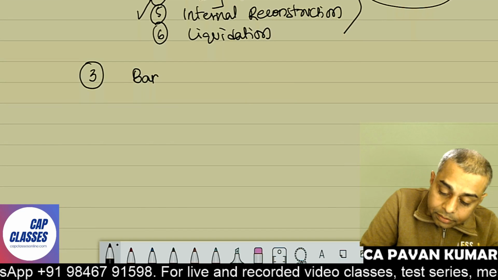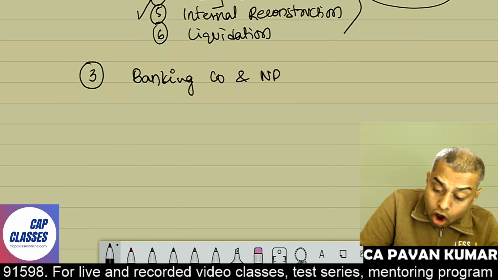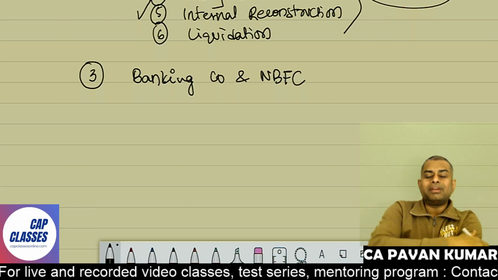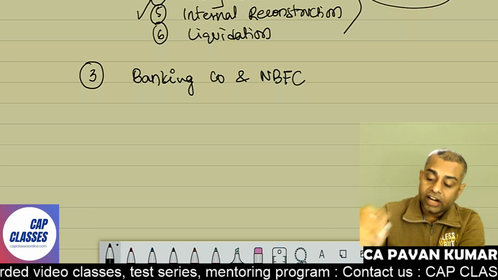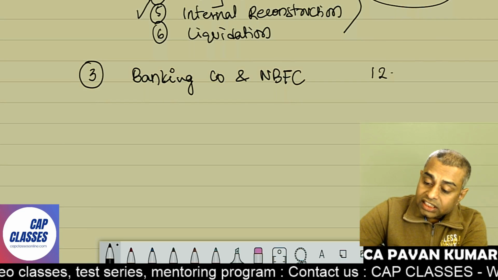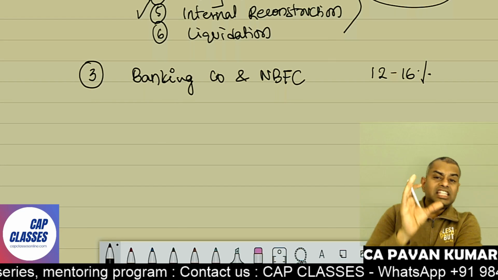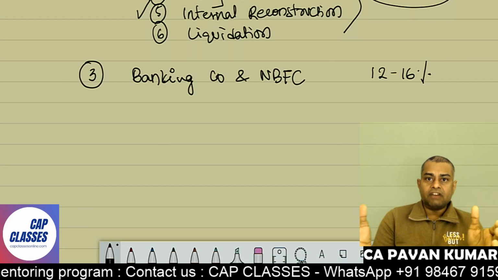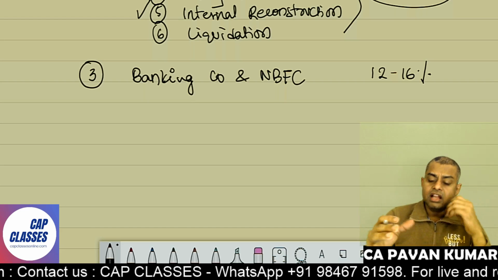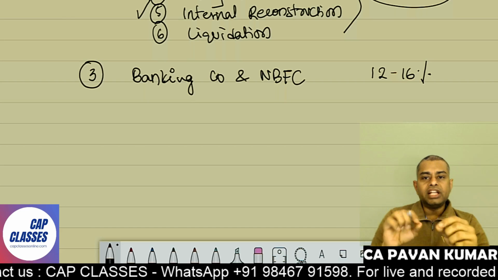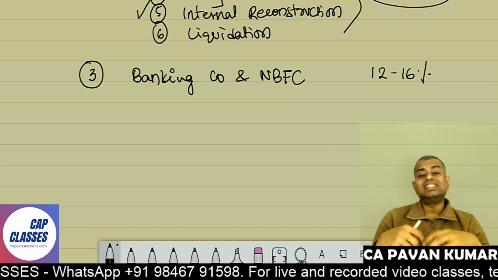Banking companies, accounts of banking companies and non-banking financial companies, NBFC we call. Banking companies and non-banking financial institutions. The weightage for this is 12 to 16%. Okay, in this banking company is bigger one. In that again 6 units are there. But of course 1-2 units will be pure theory. After that 3-4 units will be there where you will have a lot of problems, numeric examples and all. So we'll discuss in detail.